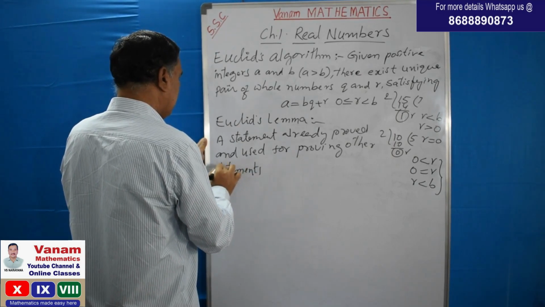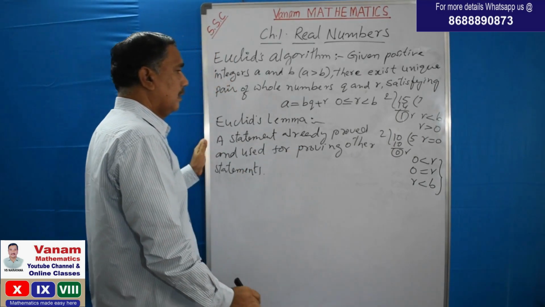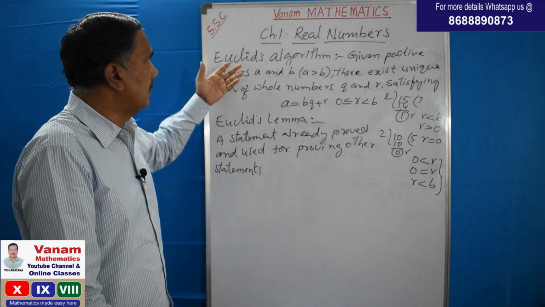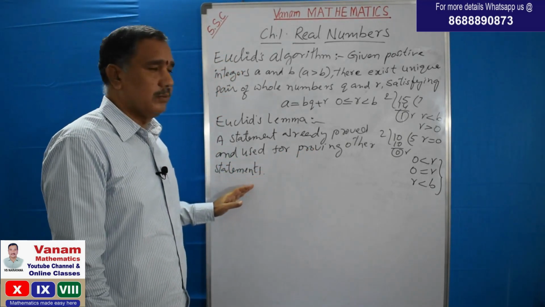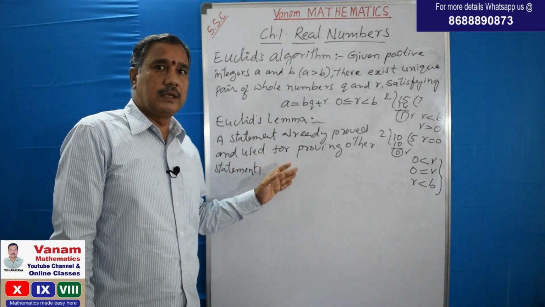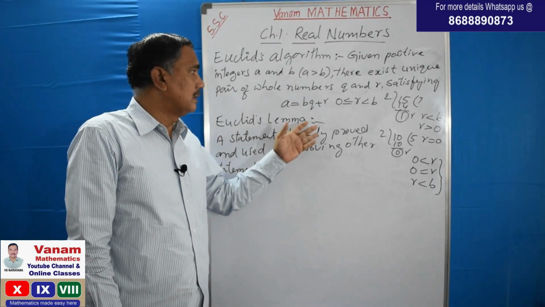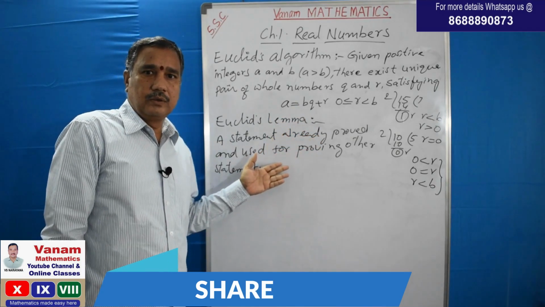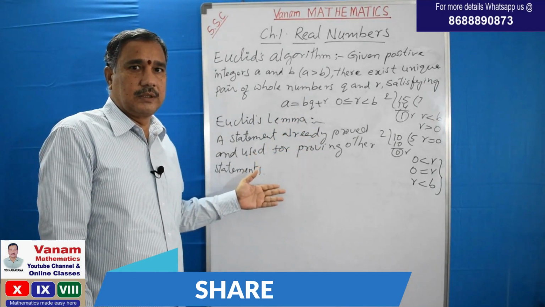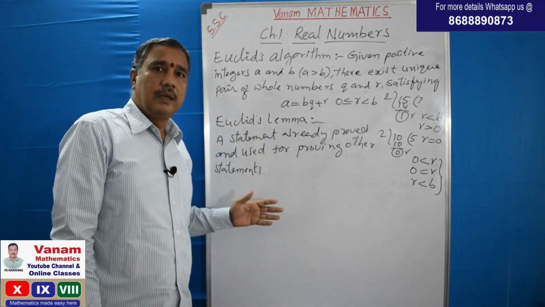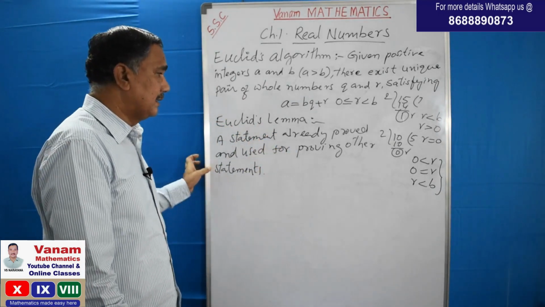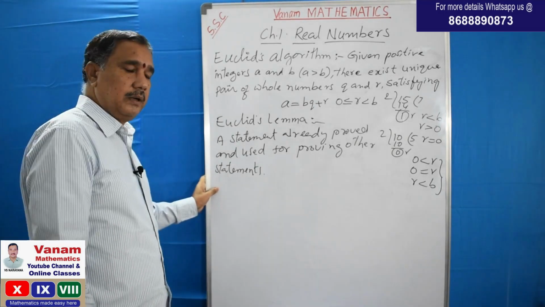That means this Euclid's division algorithm is applied to prove other statements in mathematics. So that's why it is called a lemma. Lemma means a statement already proved and used for proving other statements. So this Euclid division lemma is used to find the HCF of any two positive integers.